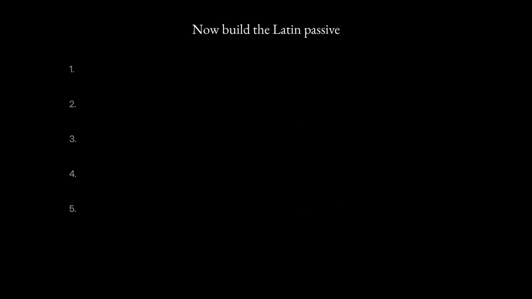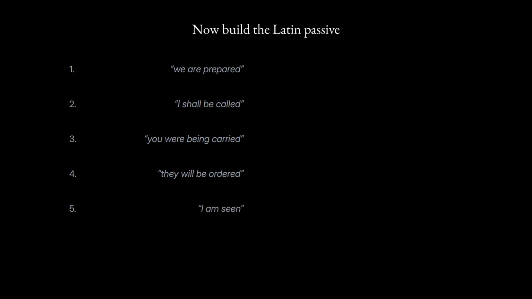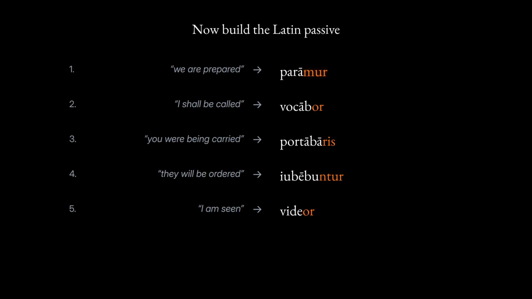Now the other direction. Build the Latin passive for each of these. First, we are prepared. Second, I shall be called. Third, you are being carried. Fourth, they will be ordered. Fifth, I am seen. Pause and form them. Now check your work. Paramur, vocabor, portabaris, iubebuntur, videor. We are prepared, I shall be called, you were being carried, they will be ordered, I am seen. Everyone wears the passive sign. Time to read.